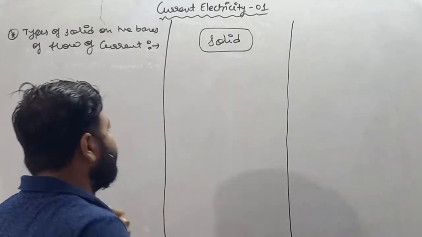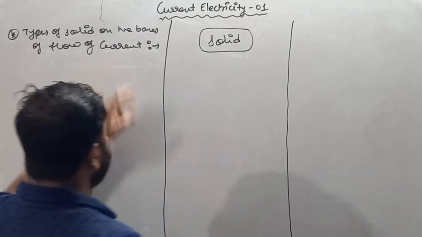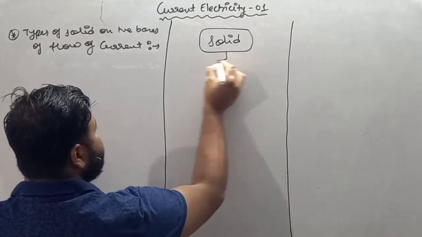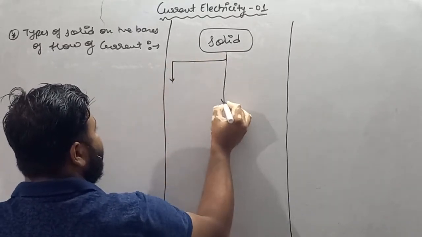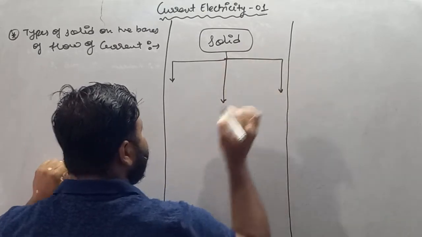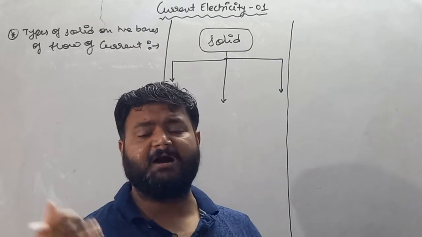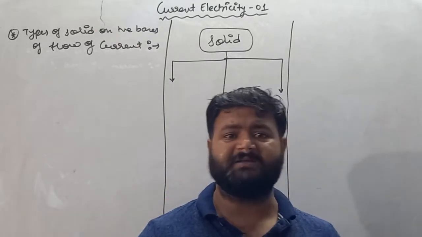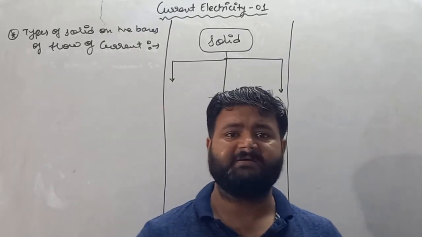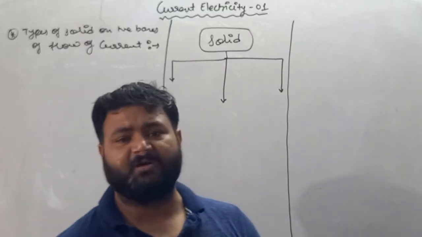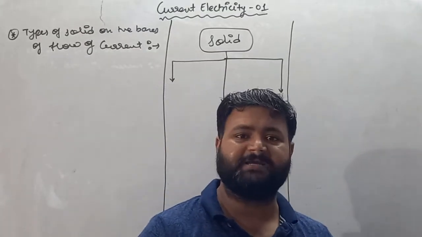Now see, my dear student, according to flow of current, or we can say how the flow of current takes place in a solid, on that basis solid is categorized into three parts.